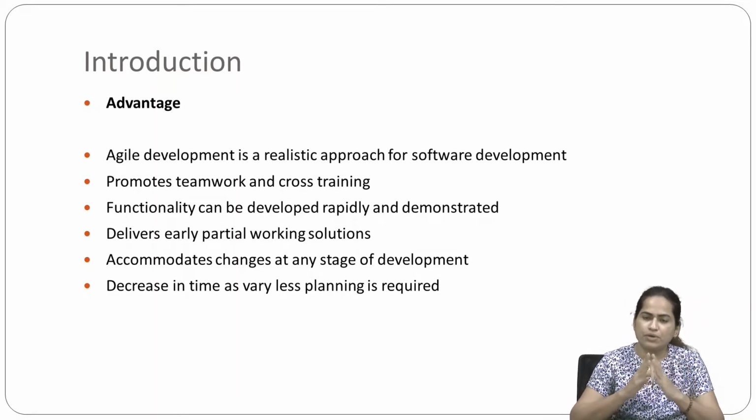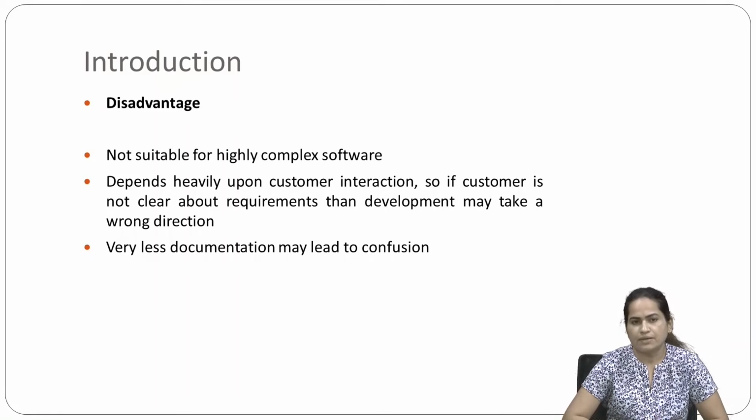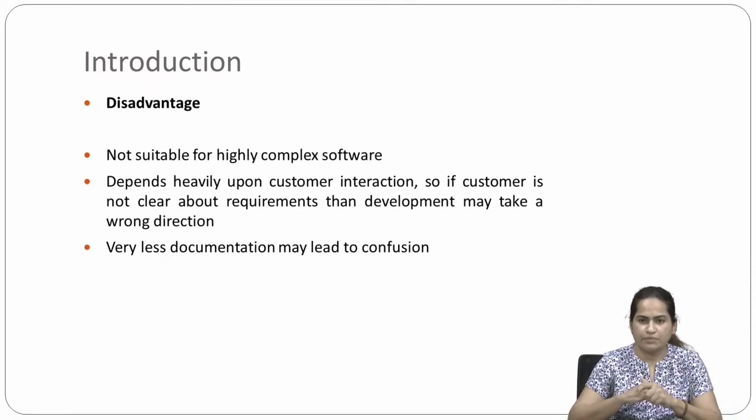With it, we also have some disadvantages. What are they? It is not suitable for highly complex software. It depends heavily upon customer interaction. So, if the customer is not clear about requirements, then development may take a wrong direction. And very little documentation is provided in the agile process model, so it may lead to confusion. So these are the disadvantages we have.